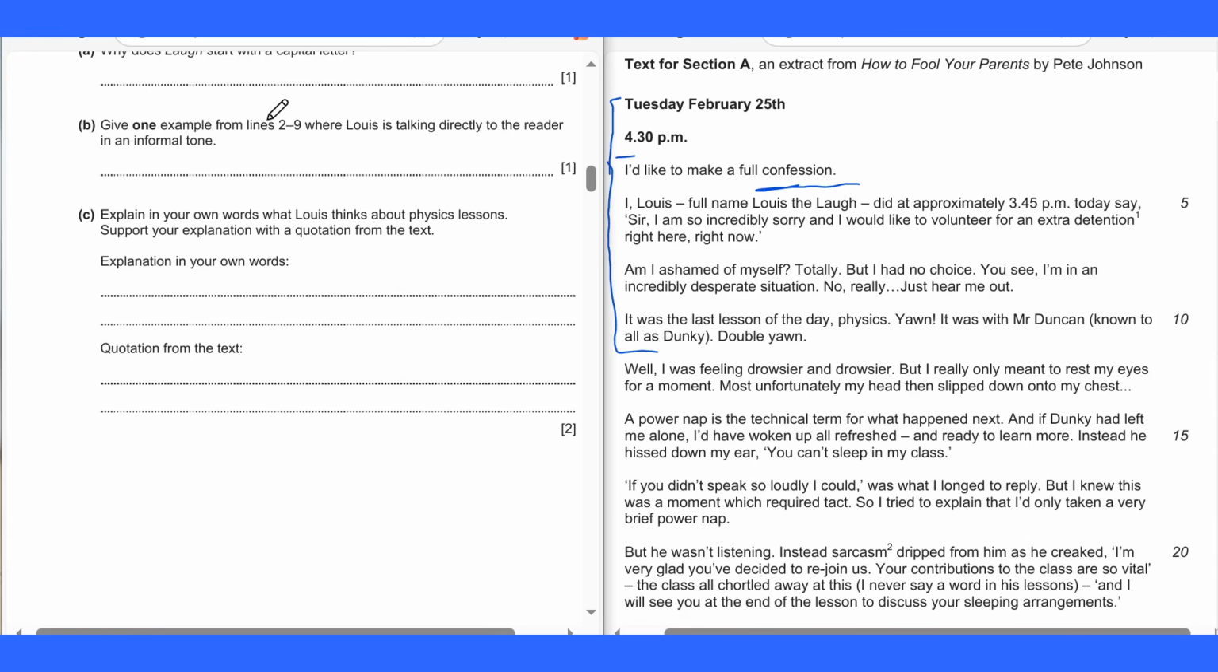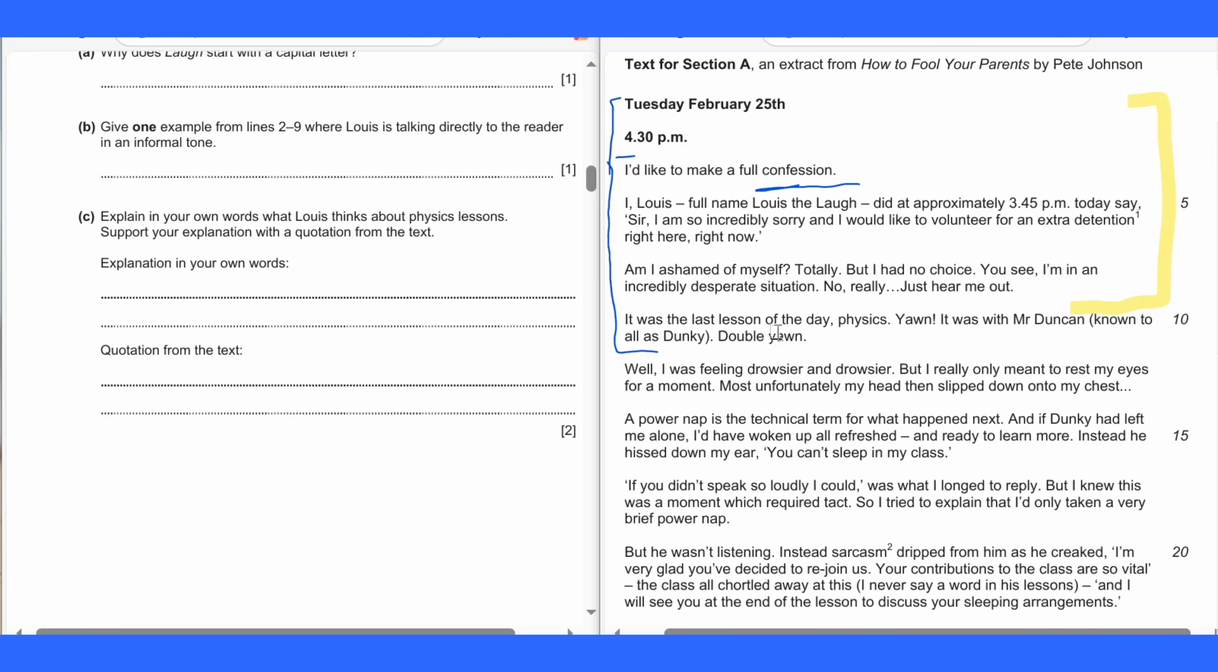Give one example from lines 2 to 9 where Louis is talking directly to the reader in an informal tone. 10 seconds. Okay, 2 to 9 is in the yellow section, up to here only. Let's check out the answer, guys. Have you got your answer? If not, you may pause this video. Now we'll reveal the answer.